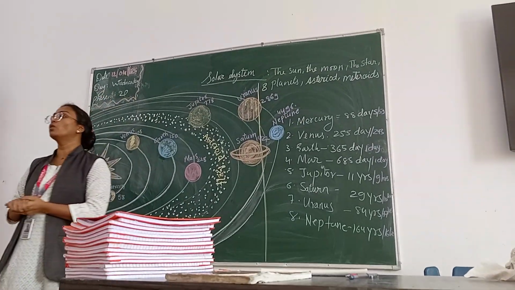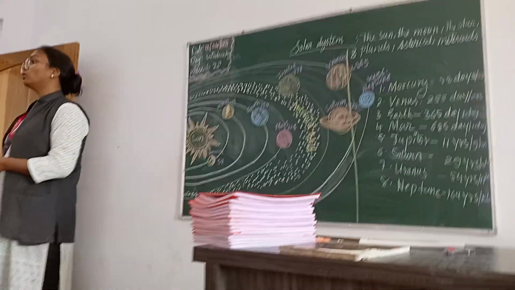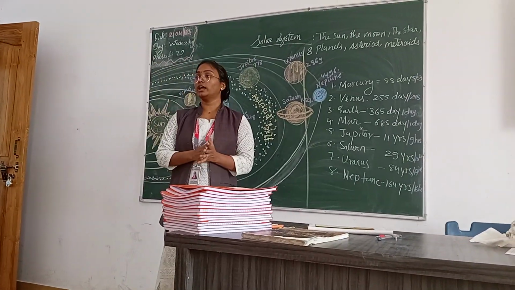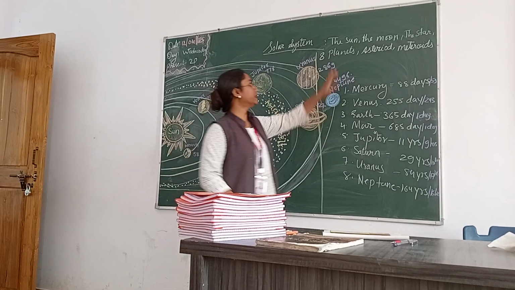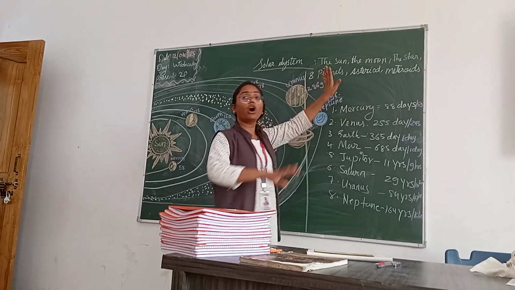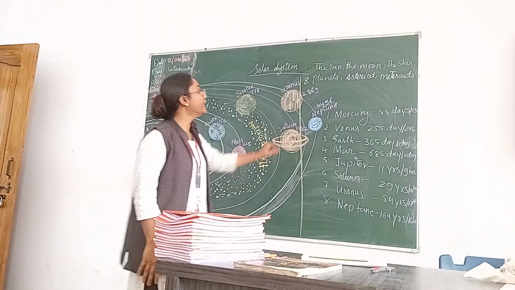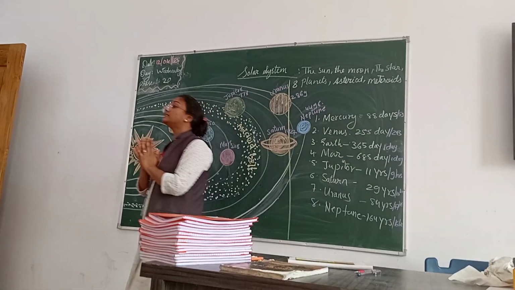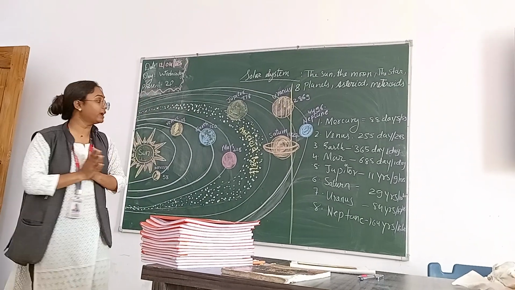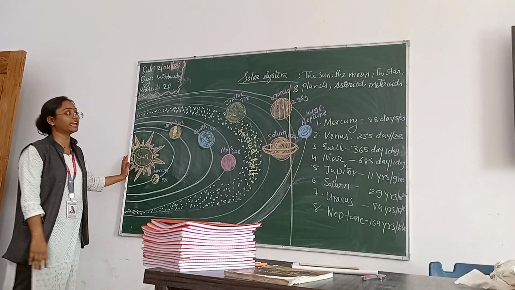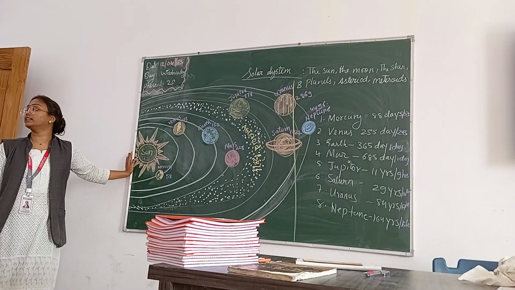Students, today we are going to understand the solar system. Now what is the solar system, students? The solar system is the sun, the moon, the stars, all the 8 planets, asteroids, and meteoroids. This all together makes the solar system. And what do we call this? The sun, the moon, the stars, the 8 planets, asteroids, meteoroids, and these all.